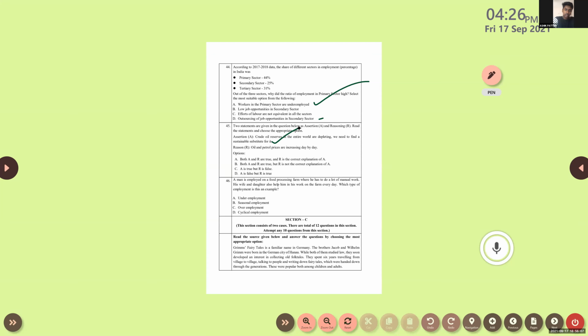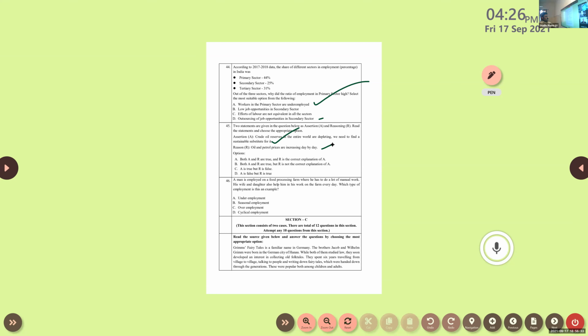45. Two statements, assertion and reason, are here. Assertion: crude oil reserves in the entire world are depleting, it is reducing. We need to find a sustainable substitute for it. So the statement is correct. And reason R is that oil and petrol prices are increasing day by day. That statement is also correct. Option A: both A and R are true, and R is the correct explanation of A. Is R the correct explanation there?